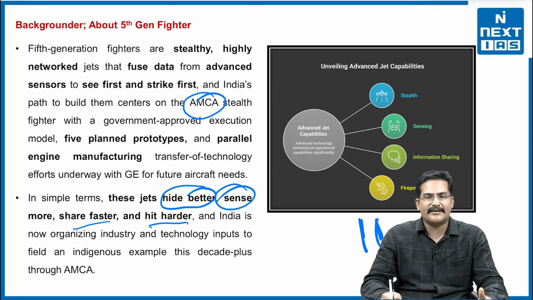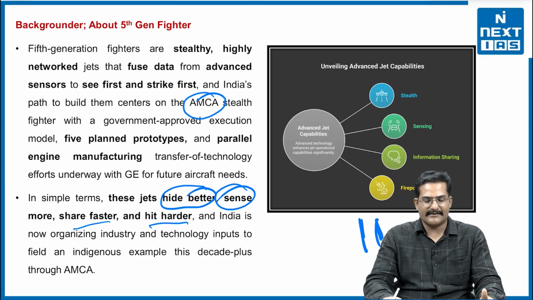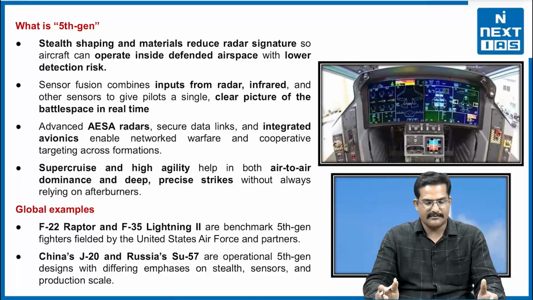So we can penetrate Pakistan and hit them hard without crossing the border, right? We have done that recently as well. But with the help of the AMCA and these 5th generation aircraft, we will be able to do it in a better manner. That's why such systems are being developed indigenously, or we are procuring them as well, right? That is the reason behind it.